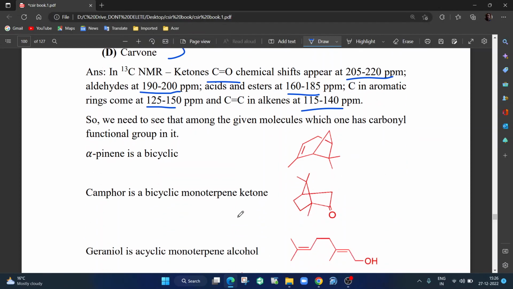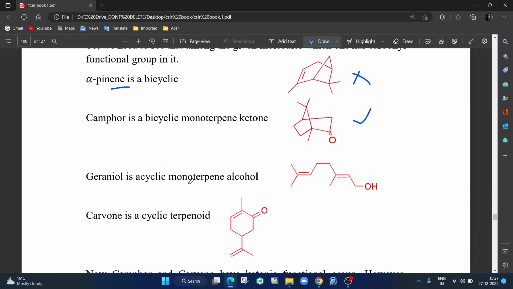Right. So now let us look at the molecules. Alpha pinene. To remember this, the 'ene' is there, so it's an alkene, and it's a bicyclic system. So this will definitely not show a peak at 218. Camphor looks very good to me because it is a ketone, bicyclic system. Let us look at geraniol. Geraniol doesn't have anything which will show a peak around 200.